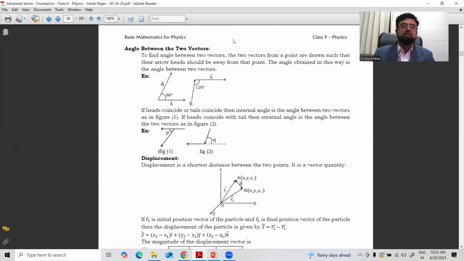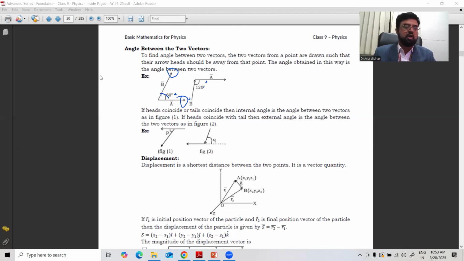To find the angle between the vectors, the two vectors should form a point and be drawn such that their arrow heads are away from the point. See here, the arrow heads represent the direction. These two should be away, then only you can find the angle. The angle obtained in this way is the angle between the vectors. One arrow head is this side, one arrow head is this side, then the angle between those two is called 60 degrees. This is called the angle between vectors. Here it is 120 degrees. So many ways you can combine the vectors.